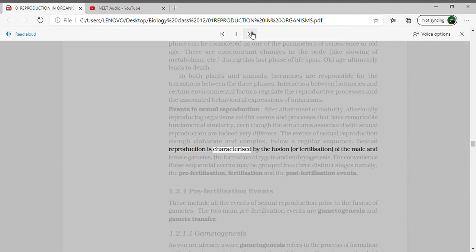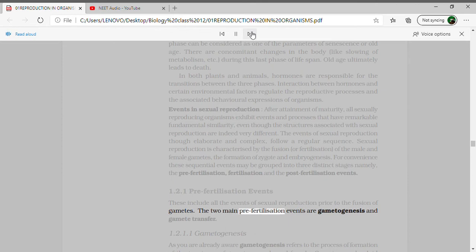Sexual reproduction is characterized by the fusion, or fertilization, of the male and female gametes, the formation of zygote, and embryogenesis. For convenience, these sequential events may be grouped into three distinct stages, namely, the pre-fertilization, fertilization, and the post-fertilization events. 1.2.1 Pre-fertilization events. These include all the events of sexual reproduction prior to the fusion of gametes.